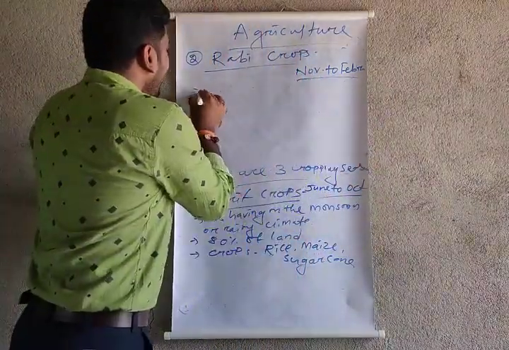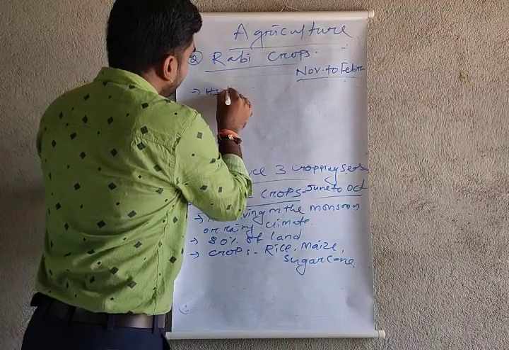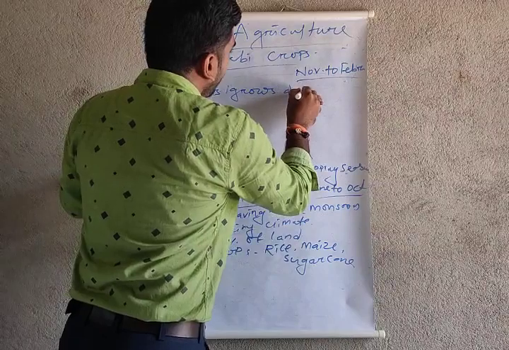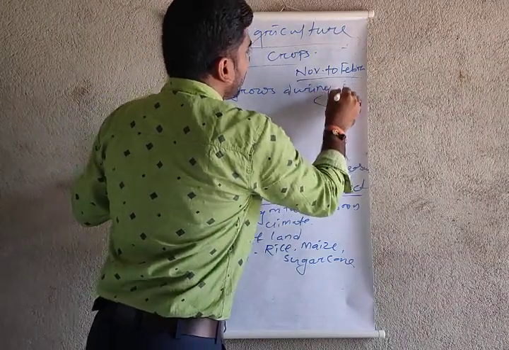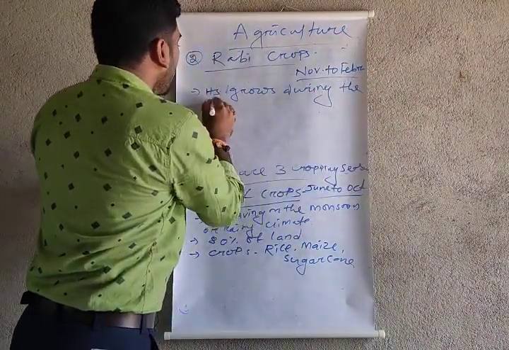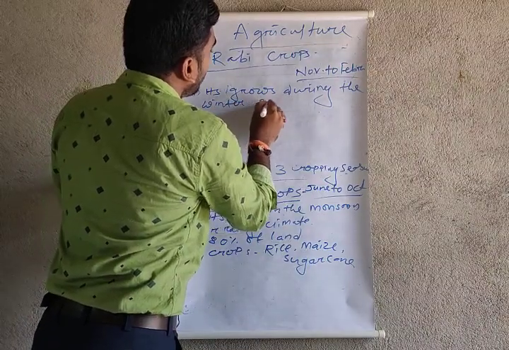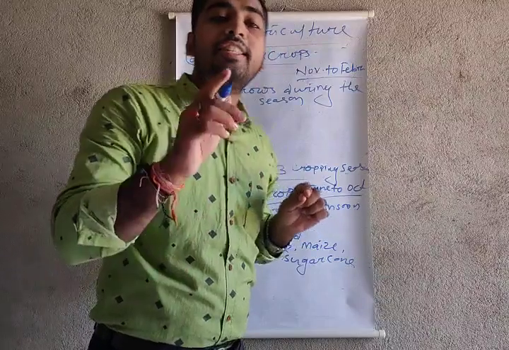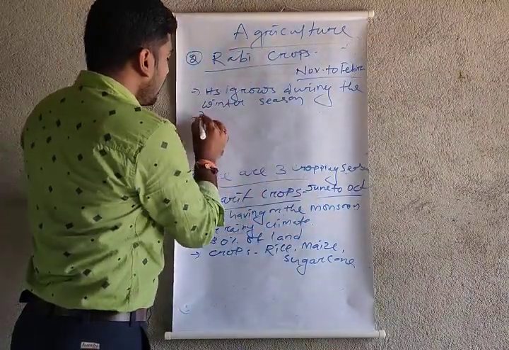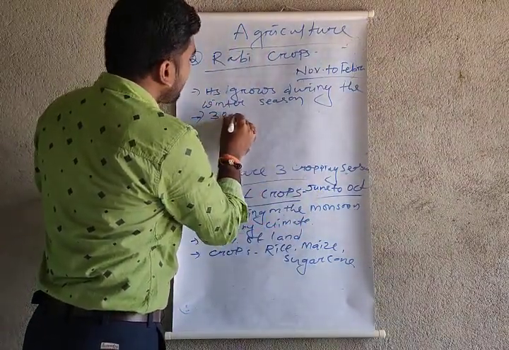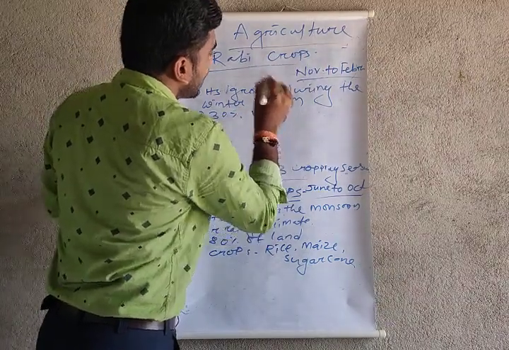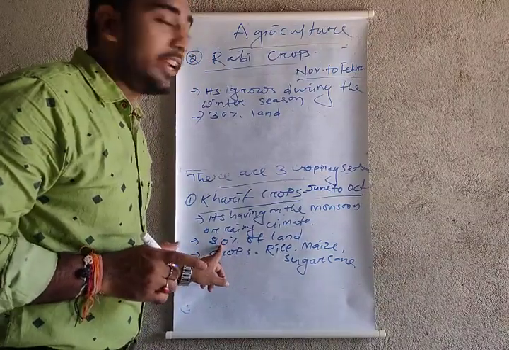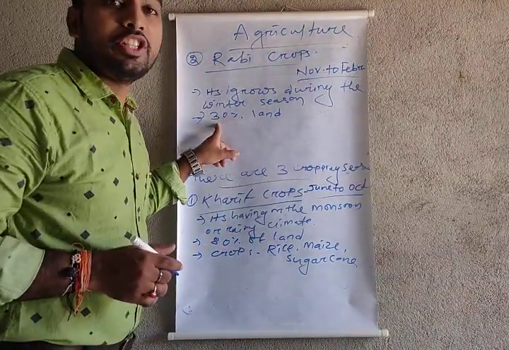They grow during the winter season. The Rabi crop is the crop of the winter season. Secondly, only 30% of land is used for agriculture. The kharif crop uses 80% of land, but the Rabi crop has 30% of land because in winter there is no rainfall.